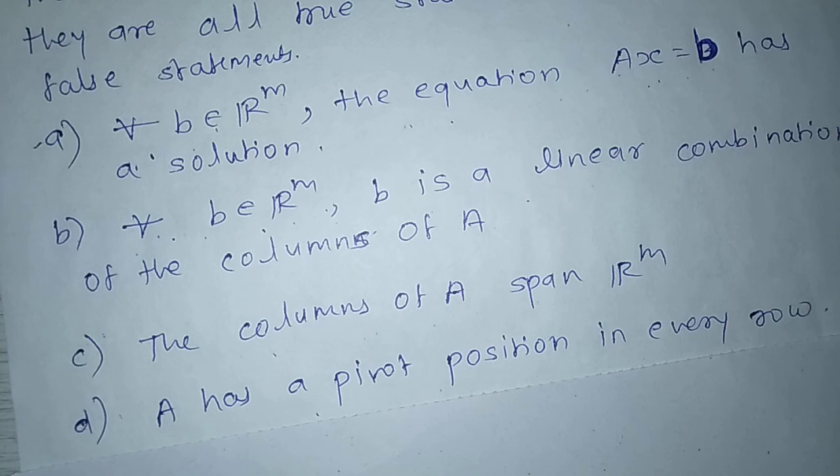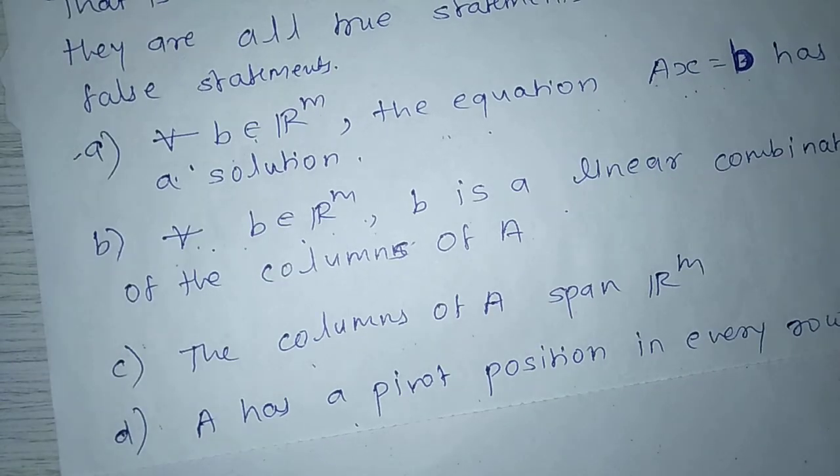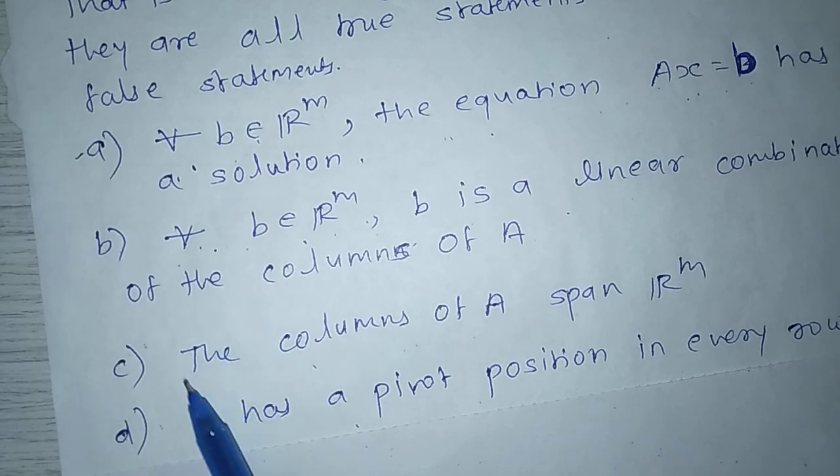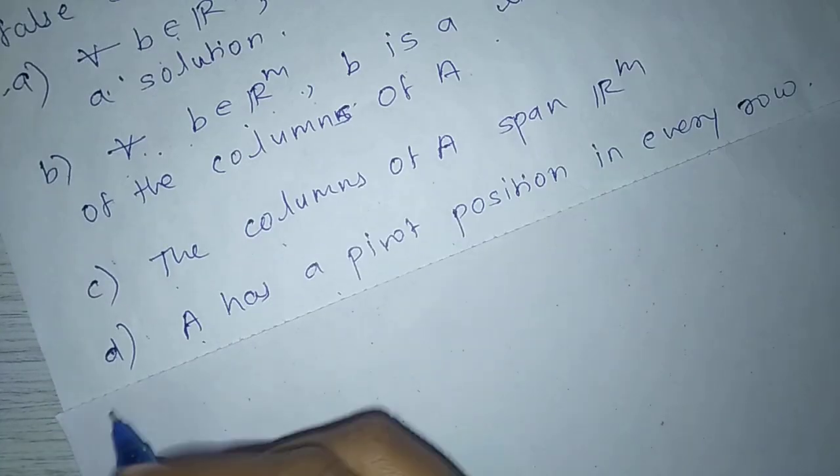Fourth, A has a pivot position in every row. To show that these statements are equivalent, we show that (a) implies (b), (b) implies (c), (c) implies (d), and (d) implies (a). Proof.